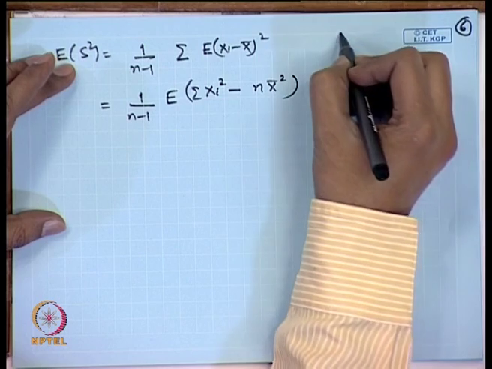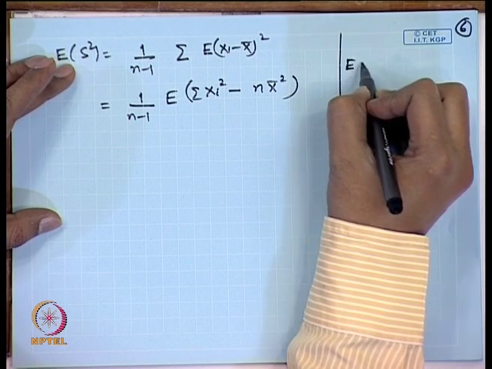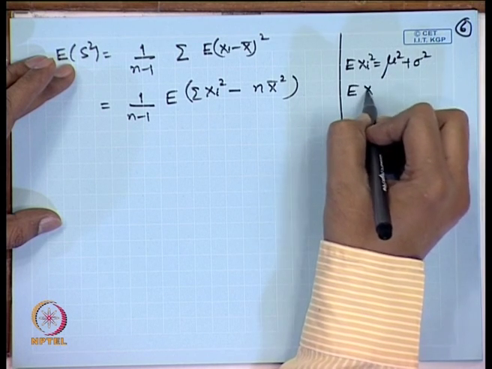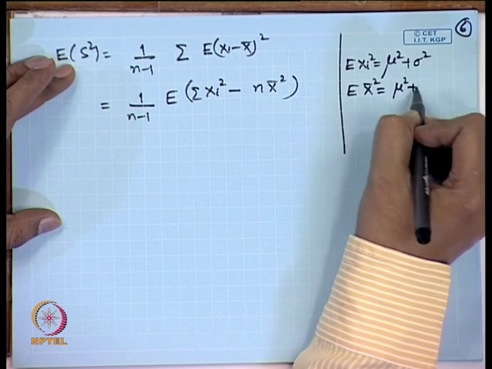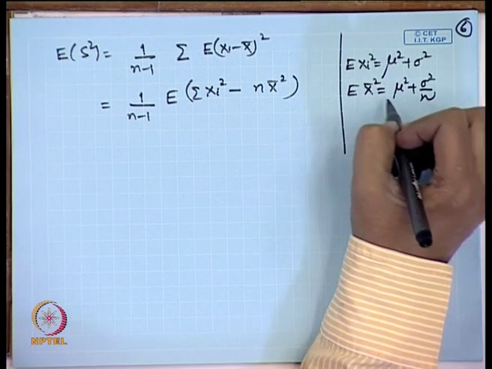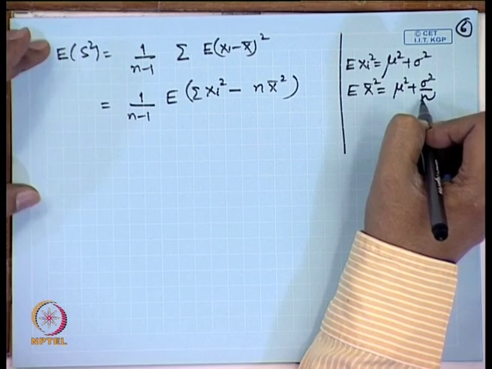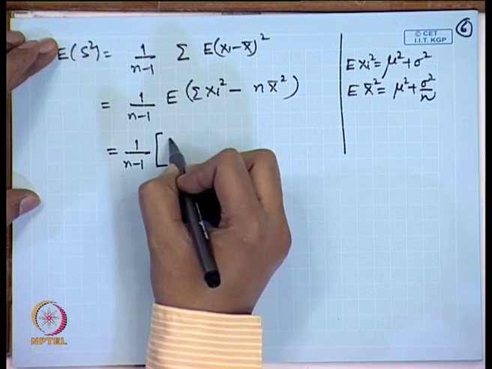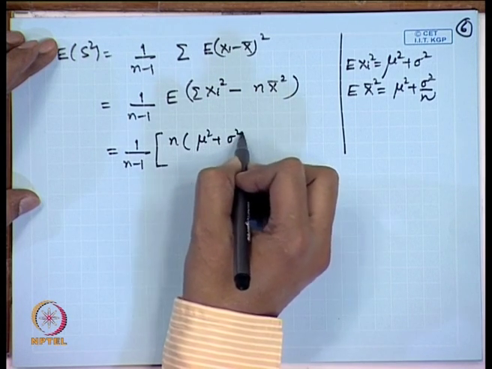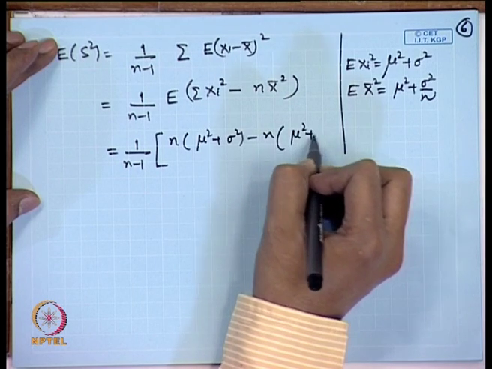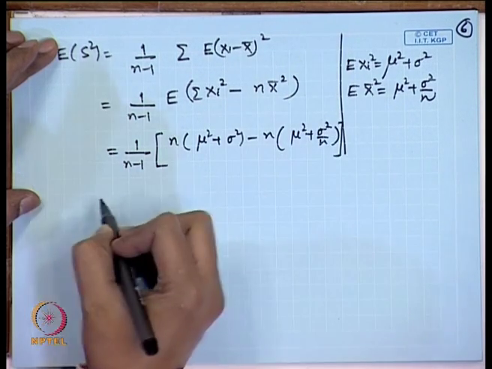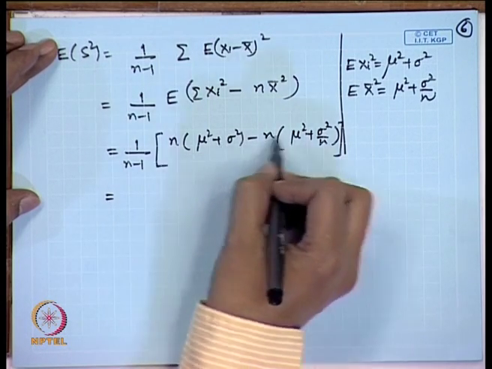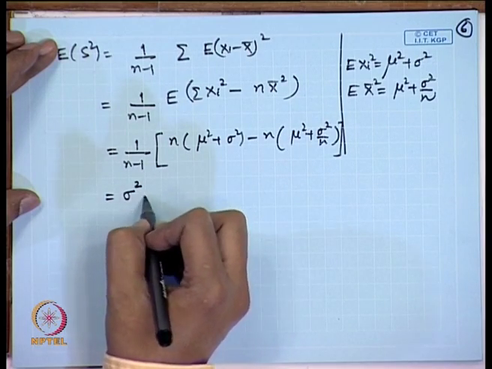Now, here we may use the property that expectation of xi square will be equal to mu square plus sigma square, and similarly expectation of x bar square will be mu square plus sigma square by n, because variance of x bar is sigma square by n. So, if we substitute here, it becomes 1/(n-1) [n(mu square + sigma square) - n(mu square + sigma square/n)]. After simplification you can see here this n mu square cancels out and (n-1) sigma square by (n-1) is equal to sigma square.